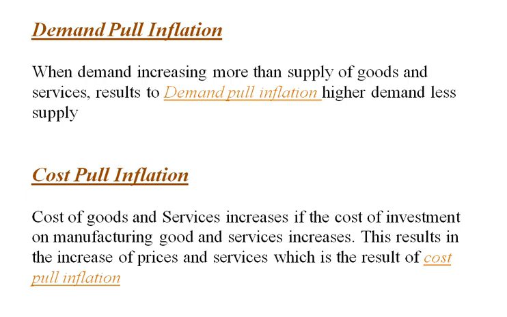Demand pull inflation. When demand increases more than supply of goods and services, it results in demand pull inflation. Higher demand, less supply. Cost pull inflation. Cost of goods and services increases. If the cost of investment on manufacturing goods and services increases, this results in the increase of prices of goods and services, which is the result of cost pull inflation.